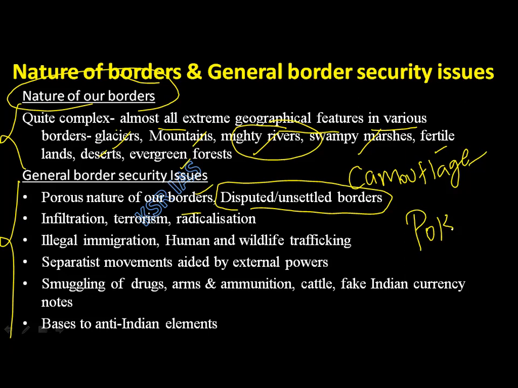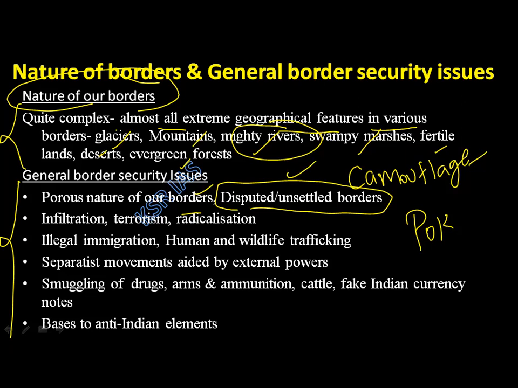We don't know where our border is. Doesn't this cause a problem in border management? This is where the fight happened between Indian soldiers and Chinese soldiers in the Galwan Valley. China is claiming the entire Arunachal Pradesh, saying that it belongs to China. So these kinds of disputes make our border guarding very difficult.